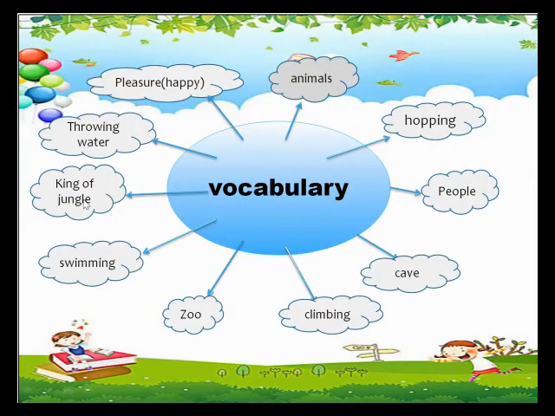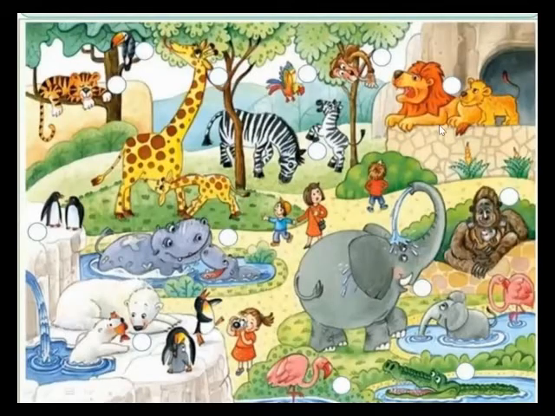Now, who is the king of the jungle? Everyone knows the king of the jungle is the lion. Where does he sit? He is sitting near the cave. Okay, the king of the jungle, the lion, is sitting near the cave.